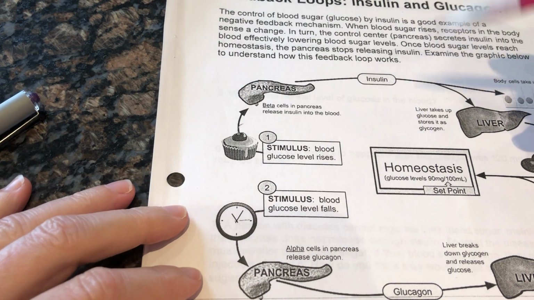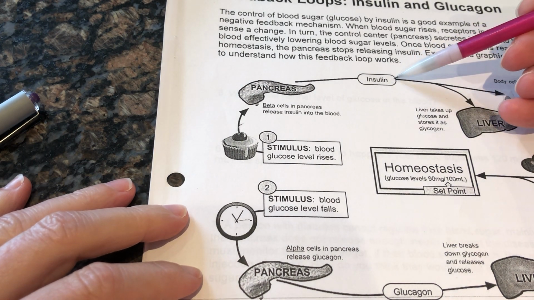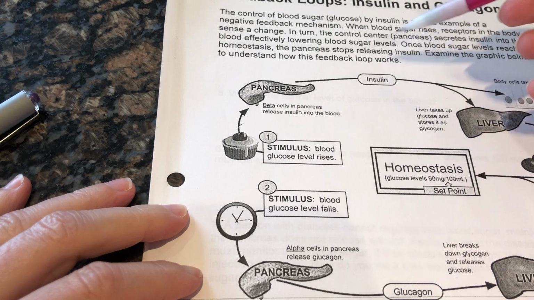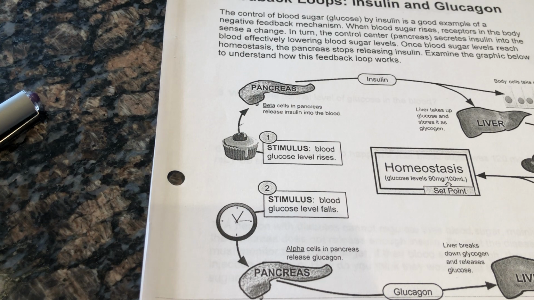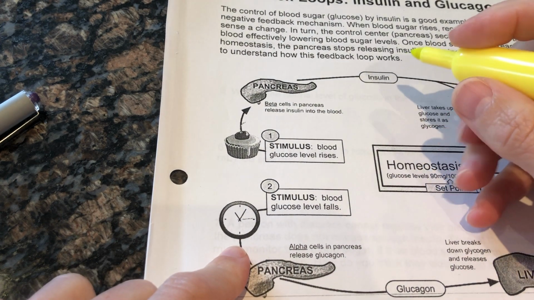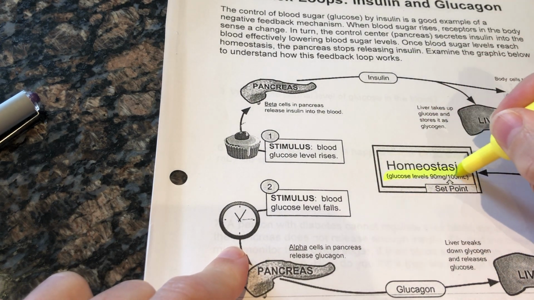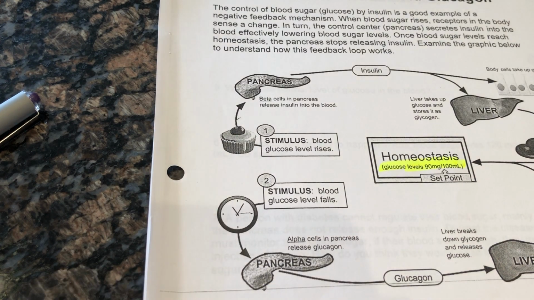So these guys are called antagonistic pairs. Insulin works when glucagon doesn't, and vice versa, okay? And what's the point? It's to maintain your blood sugar levels. So you need to have a glucose level around 90 milligrams per 100 milliliters of fluid in your body, okay? And so your body's desperately always trying to keep yourself in that range.